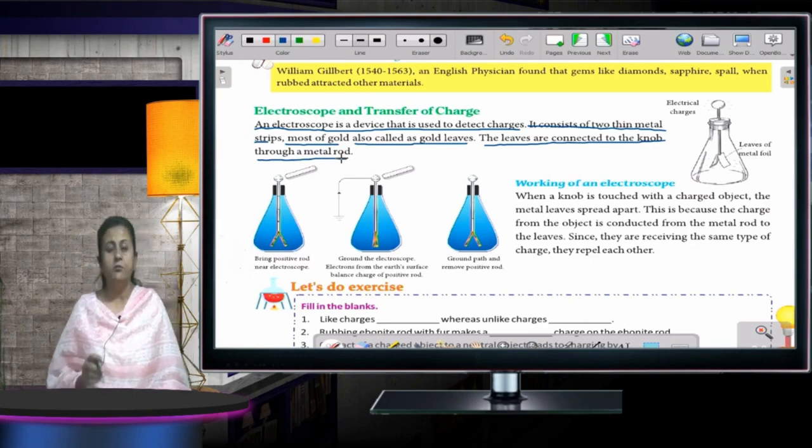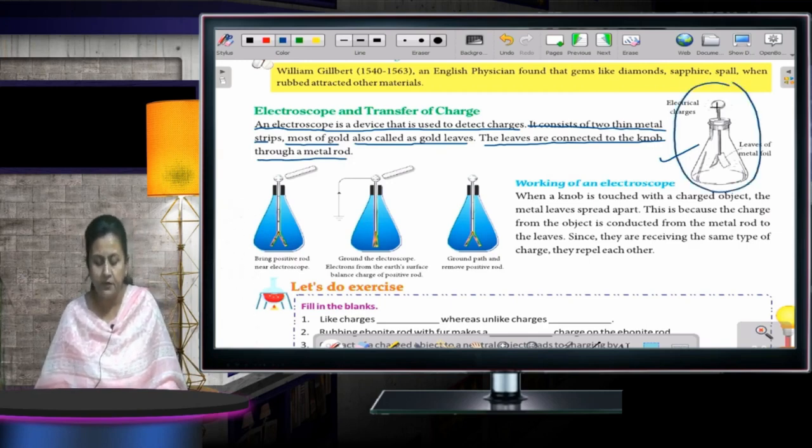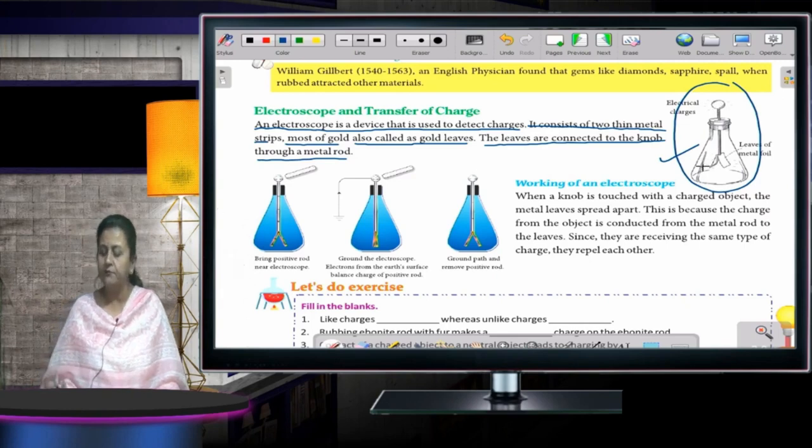Now see, what is this? You can see over here. This is an electroscope. And what is there in the electroscope? It is a device used to detect charges. It has two thin metal strips, and most of the strips are made up of gold. And the leaves are connected to the knob. You can see the leaves are connected to the knob.